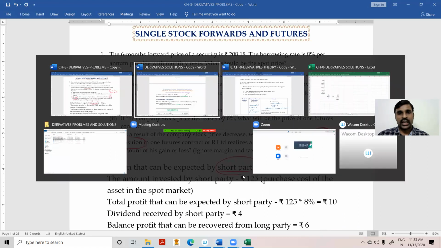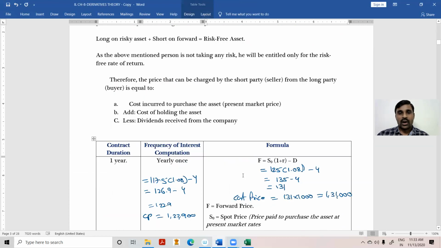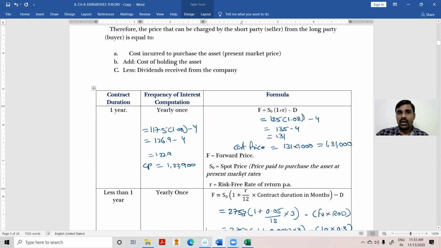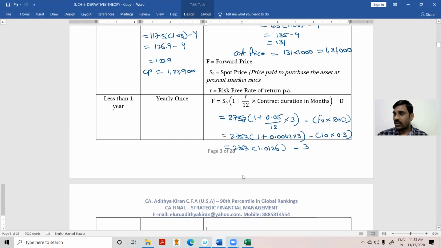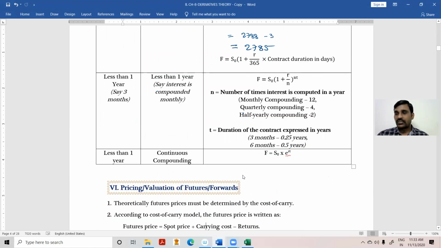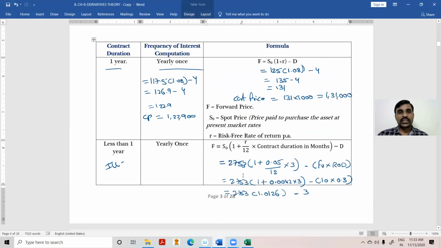Next, out of the scenarios I have presented, we have completed the first scenario: 1 year contract, yearly compounding. And next, less than 1 year contract, yearly compounding. This we have seen in illustration 2, in the below illustration, and in the classroom discussion problems.